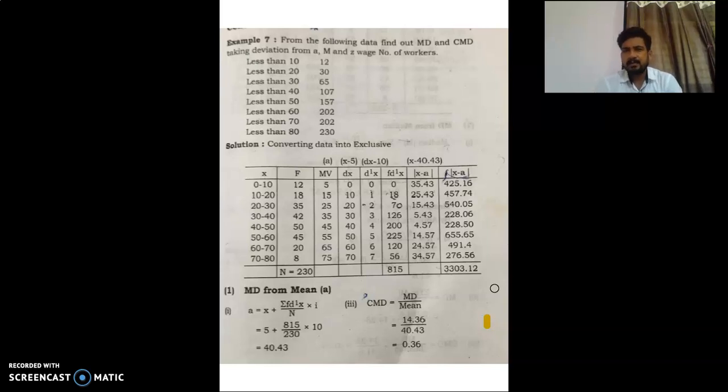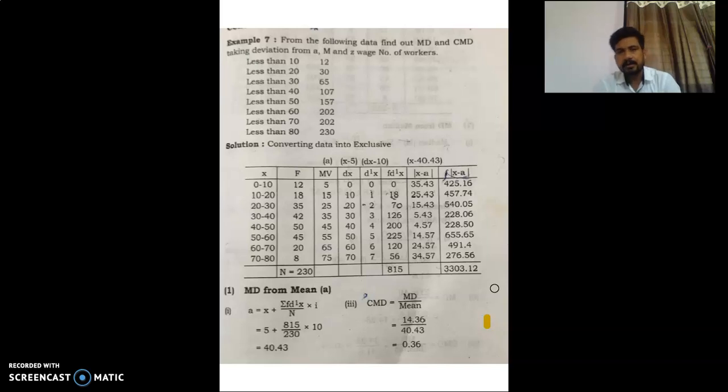I once again repeat that continuous series is more important for us than individual and discrete, because if you see the pattern of examinations, though you just have to give the answer in MCQ pattern, the examinations which were conducted in offline mode up to 2019 gave more stress on continuous series, because in the continuous series you have the entire experience of solving the problem. So in this particular problem,